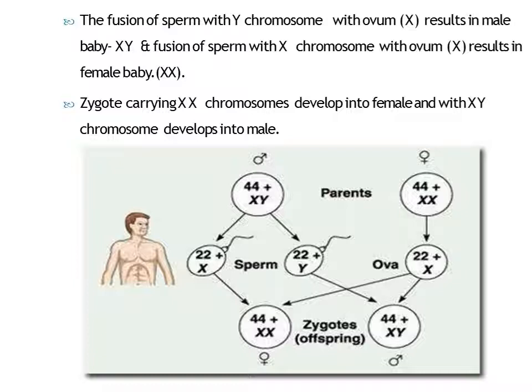Male sperm may contain either 22 plus X chromosome or 22 plus Y chromosome, whereas ova will always contain 22 plus X chromosome only. There are two possibilities. If 22 plus X of sperm fuses with 22 plus X of ova, then the baby will be a girl, and if 22 plus Y of sperm fuses with 22 plus X of ova, then a baby boy will be produced. So this is how sex determination is controlled by the sex chromosomes of sperm and ova.